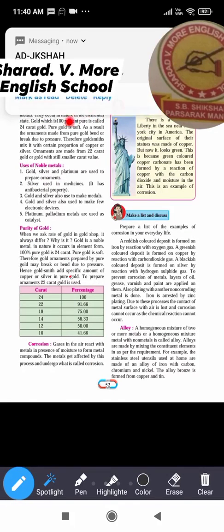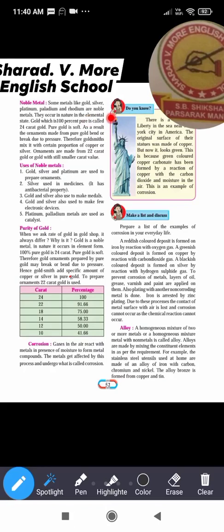Noble metals. Some metals like gold, silver, platinum, palladium and rhodium are noble metals. They occur in nature in the elemental state. They are not found in compound form, they are found in the elemental state, means in the pure state, pure form. Gold which is 100% pure is called 24 karat gold.